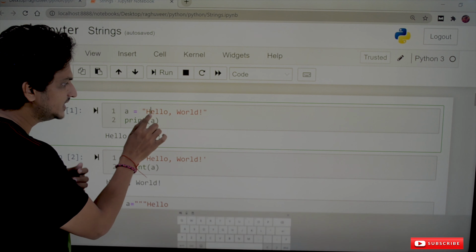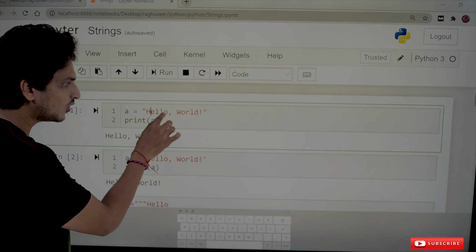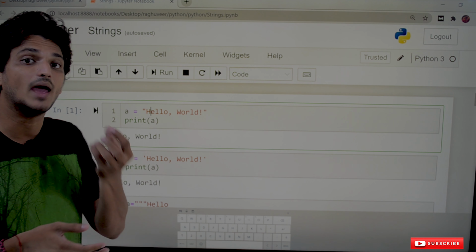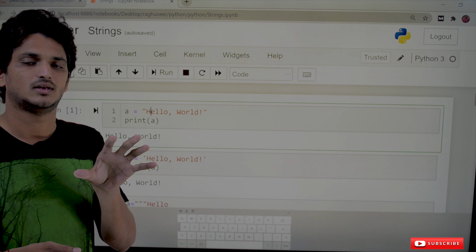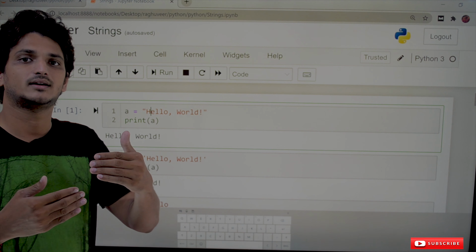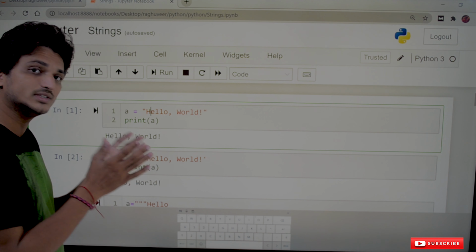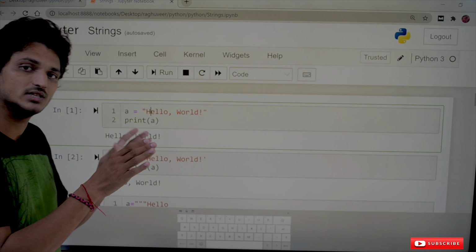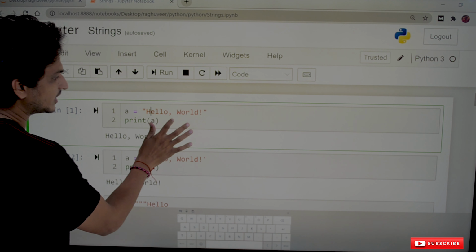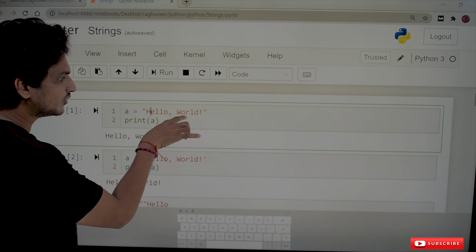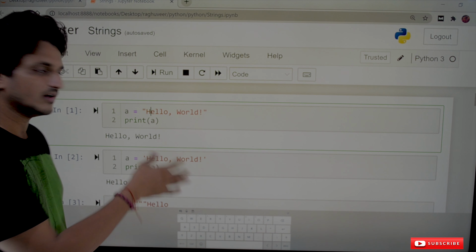H is a character, E is a character, L, O, the comma is a character, and the empty space is also a character in programming languages. A new line is also a character. How we save these characters, we will discuss in our next class when we discuss Unicode characters. For now, it is a sequence of characters: W, O, R, L, D, the hyphen is a character, everything is a character.